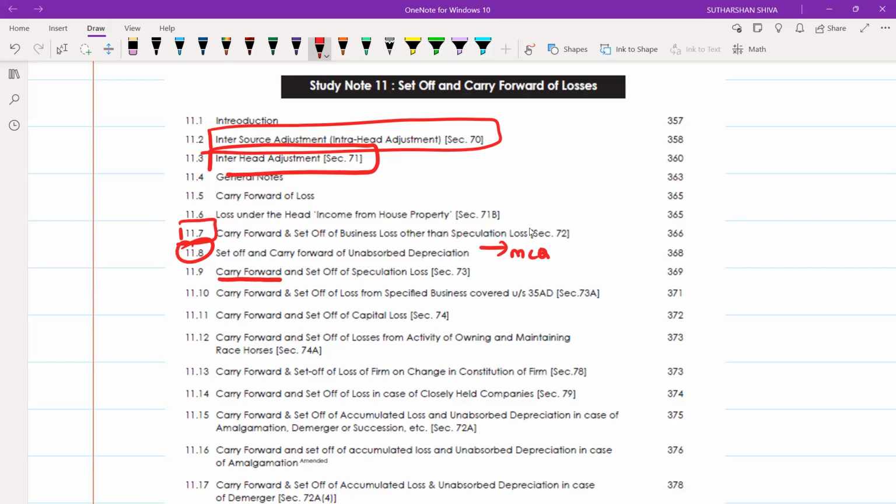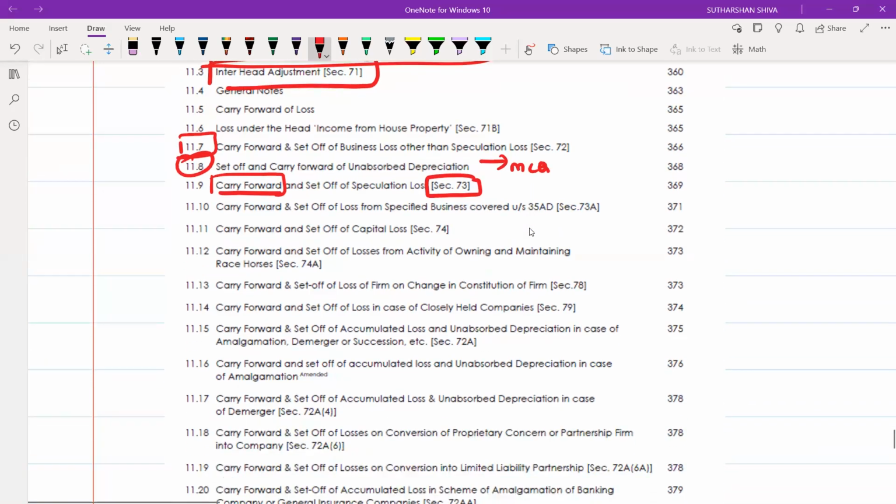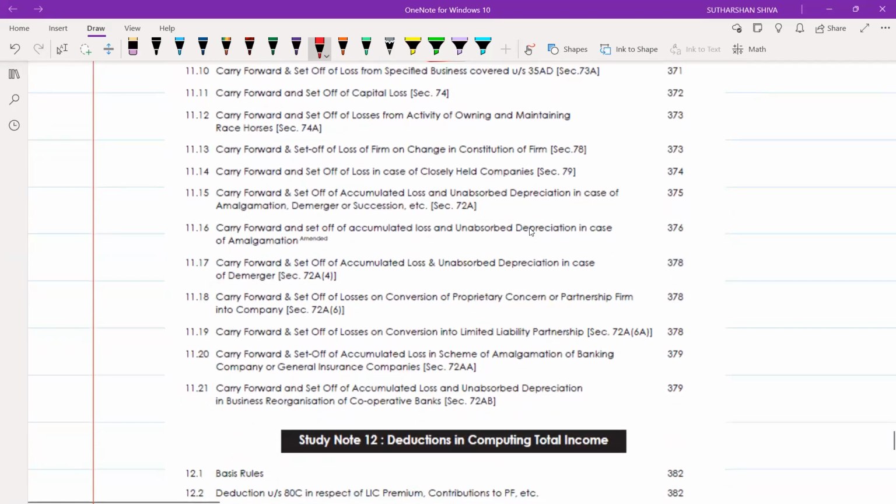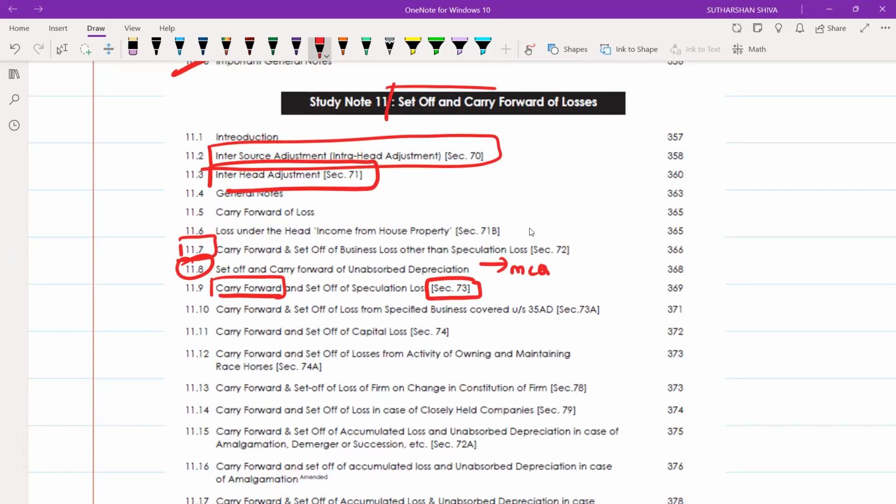And from section 73 onwards, it is entirely carry forward. To what year it will apply, when it is applied, how it is treated, everything they will ask. Whether carry forward can be done or cannot be done, everything will be covered. It is a completely easier part which we will easily do. Carry forward based on unabsorbed and not unabsorbed, everything seems to be the same, so you can easily do it. This study note on set off and carry forward, you can easily do all the sections within less time. So make sure you are not leaving anything under set off and carry forward.